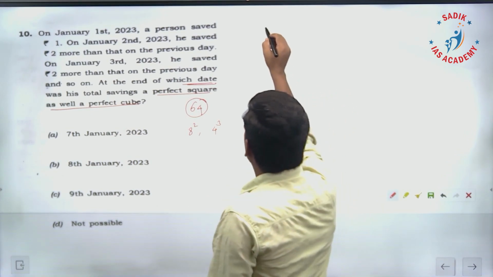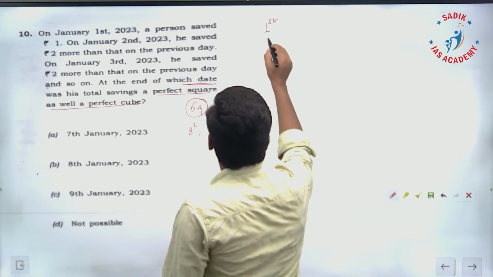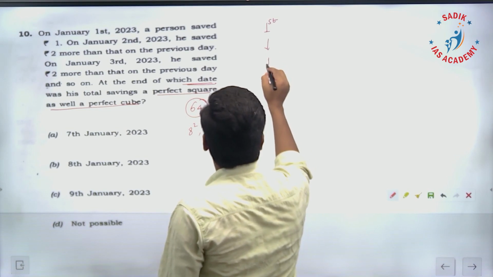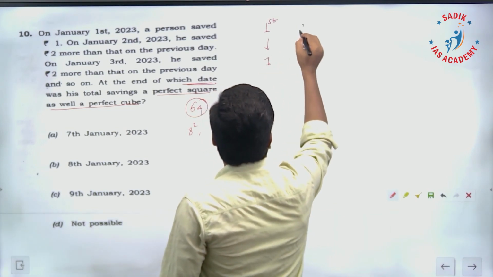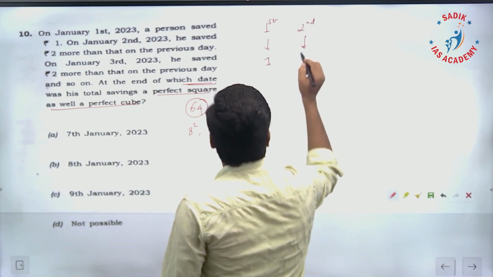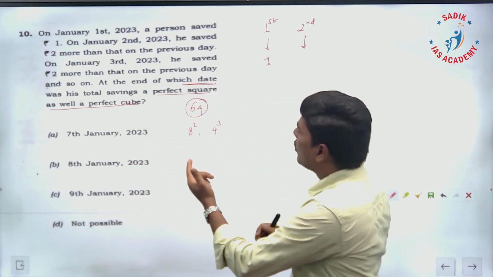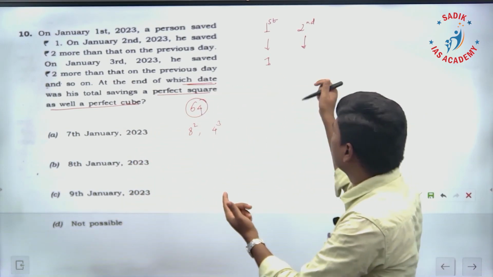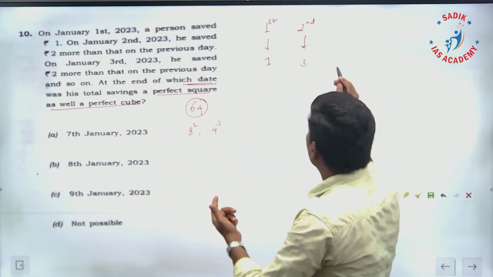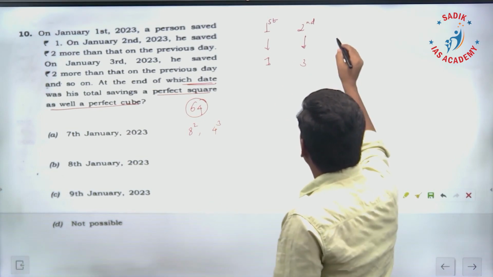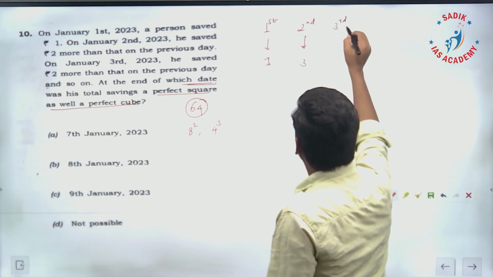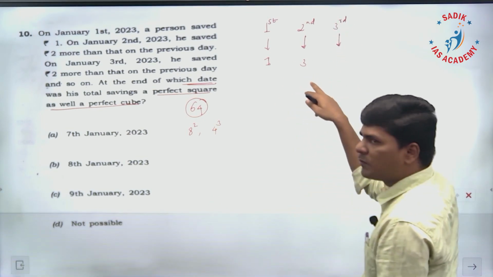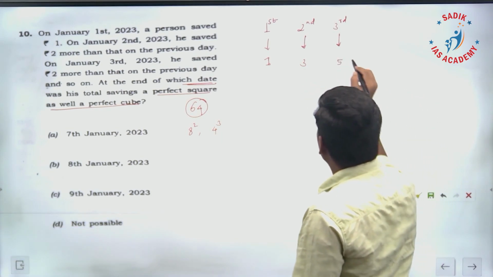So first, on 1st January he saves 1 rupee. Second day he saves 2 rupees more than the first day. So that means the second day he is going to save 3 rupees. Similarly, third day 2 rupees more than the previous day. Therefore, it is going to be 5.